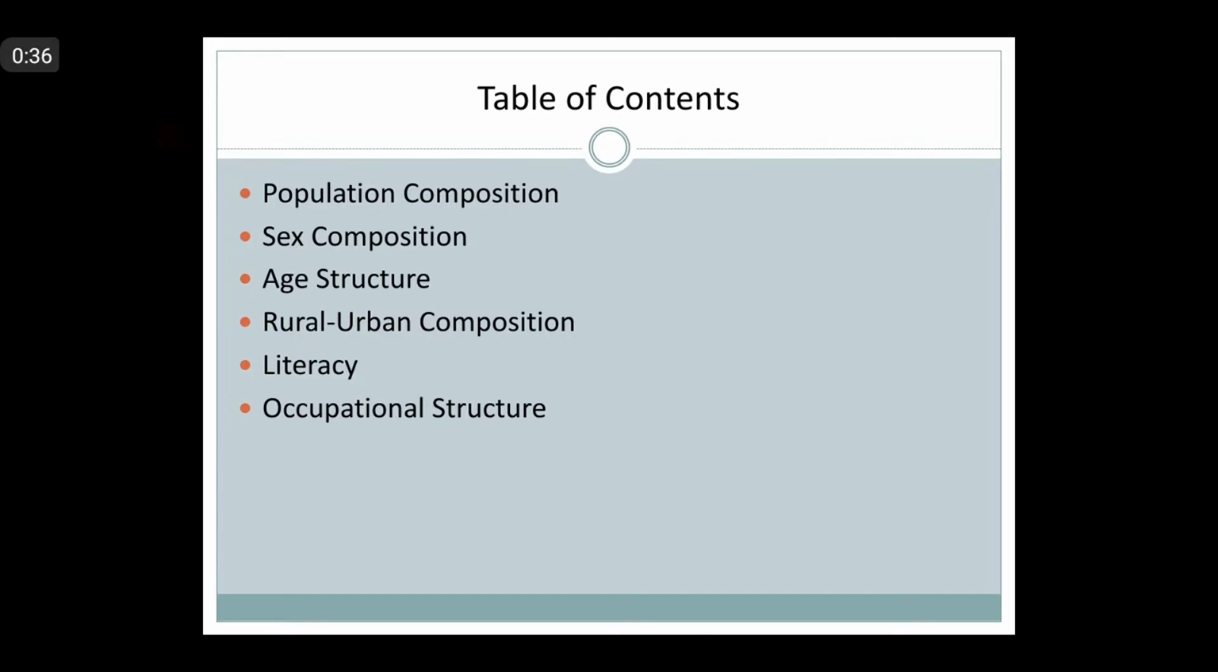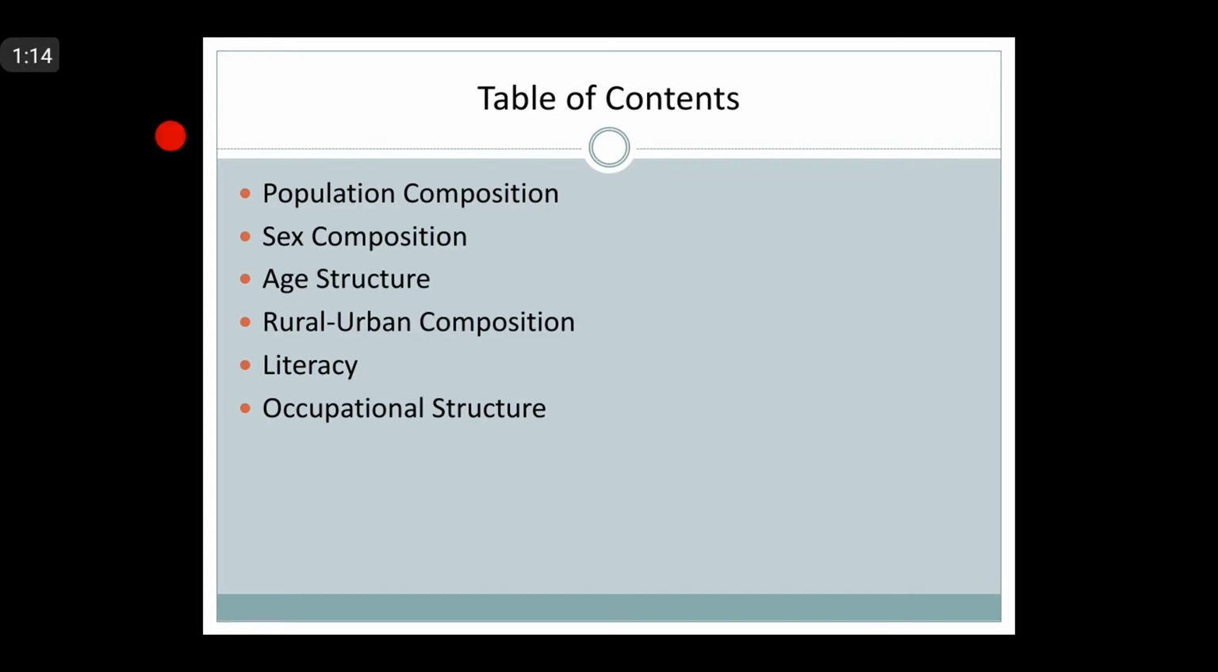First of all, let me tell you what is population composition. Do you know what is population composition? Population composition represents the diversity of people of a country in relation to age, sex, place of residence, occupation, education, etc. Okay, and this is also known as demographic structure. So, what is population composition?